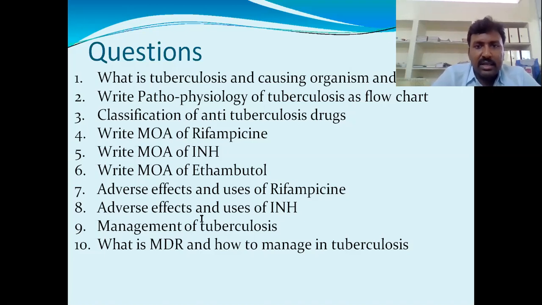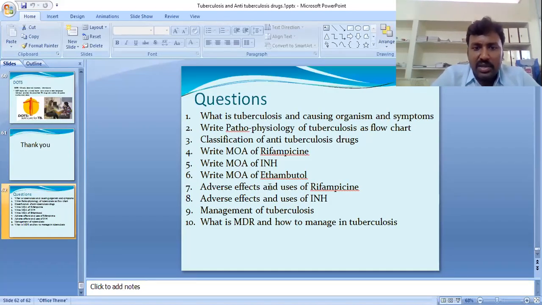Thank you, Ananda. All of you make your answers and submit as quickly as possible. The time I gave is very, very important: between 9 to 10 for the boys, and between 3 to 4 for the girls. Write the mechanism of action, adverse effects and uses of rifampicin, and adverse effects and uses of INH. Better to write more matter, and management of tuberculosis.